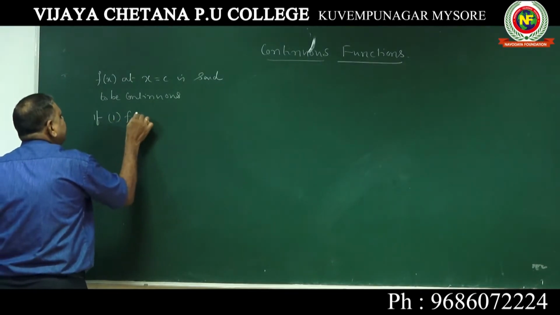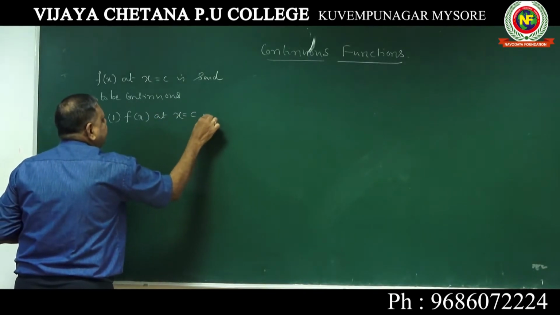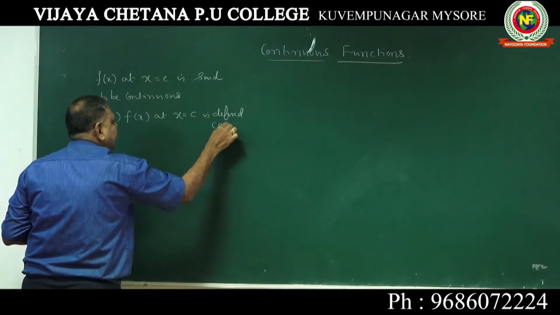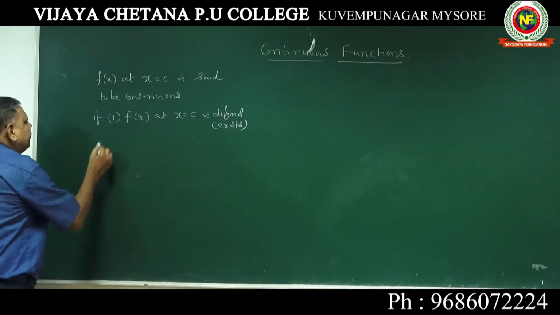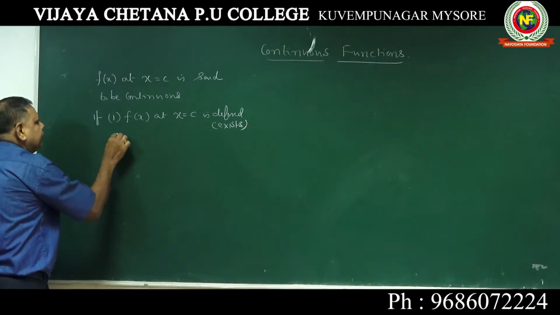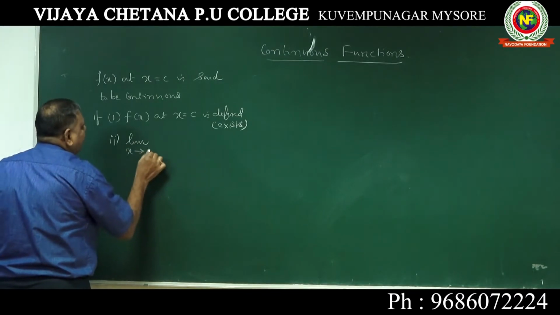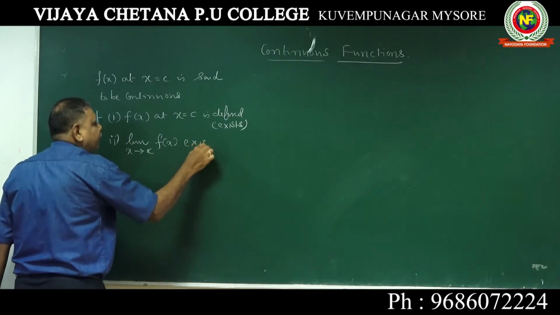One is f of x at x equal to c is defined, or exists, both are the same meaning. Second condition is limit x tending to c of f of x exists.